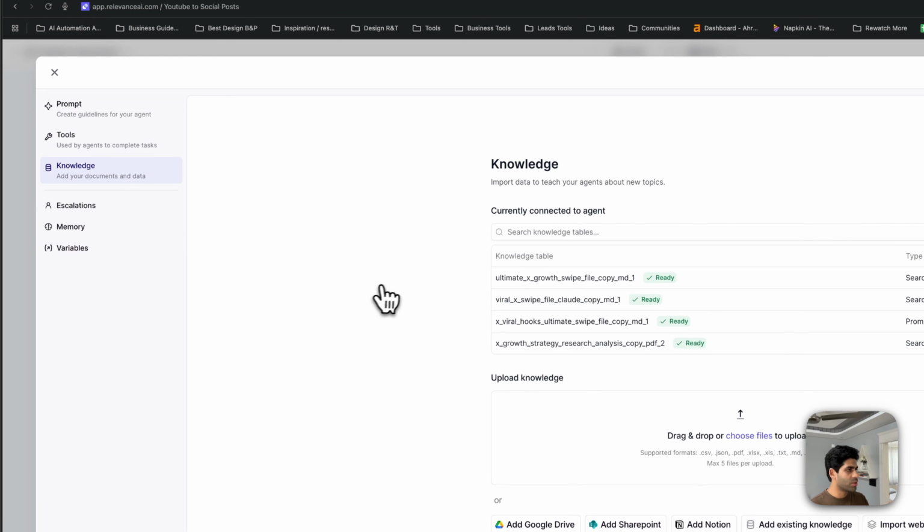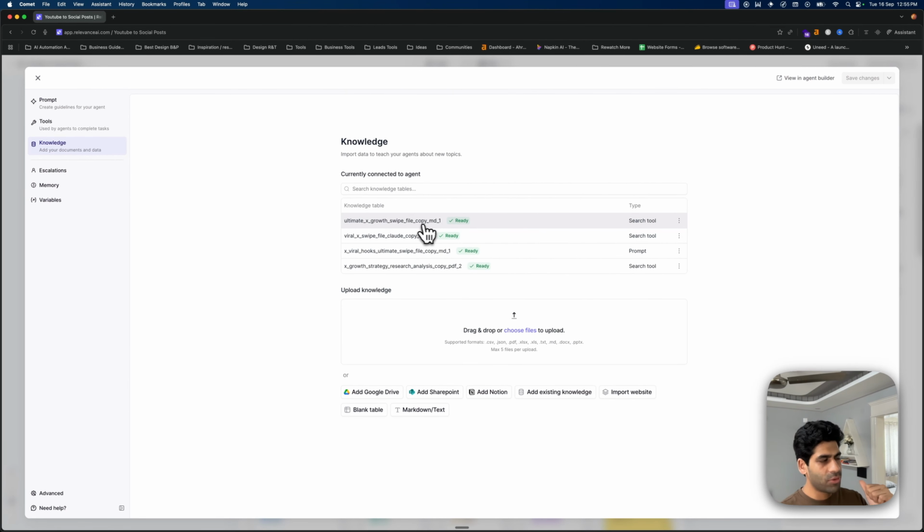And if you go to the knowledge base, I have added some MD files. So these are the swipe files I was able to curate and create using AI. And this swipe file contains the strategy, the hooks, and everything. Now I have just added that into the knowledge base, and you can also select the type